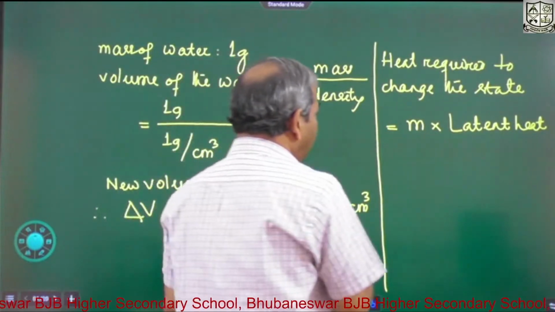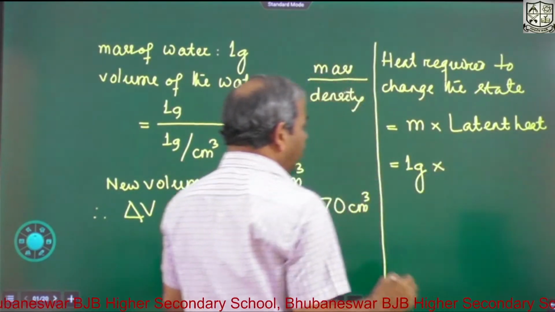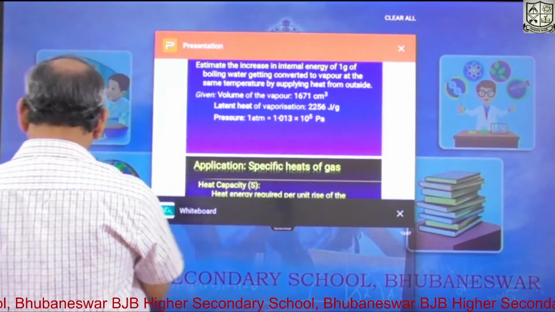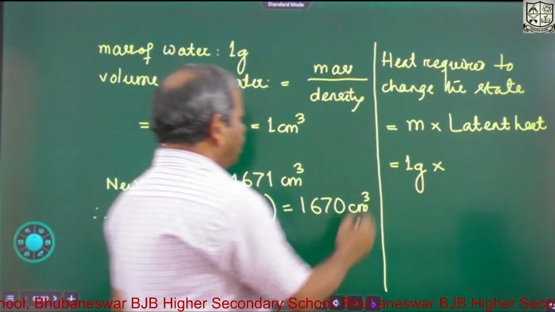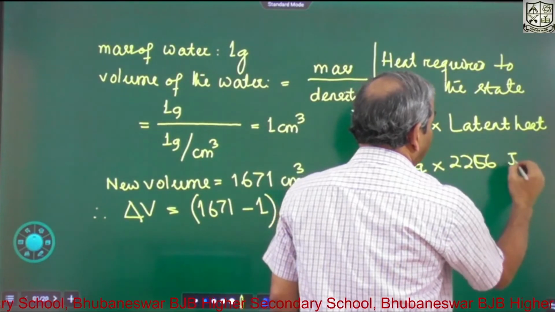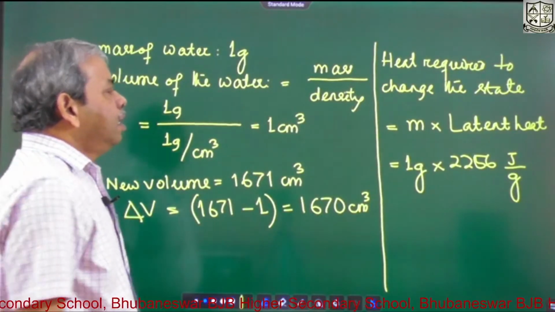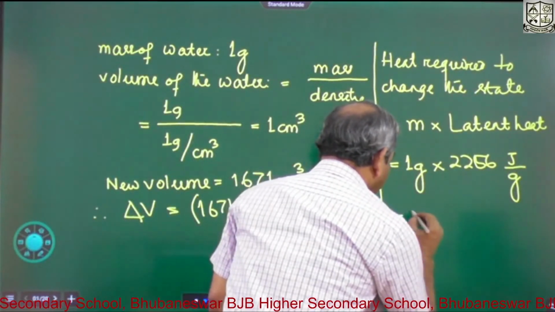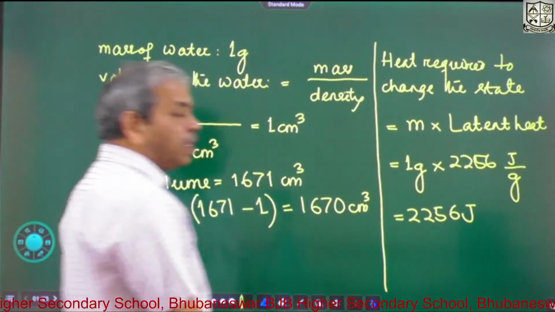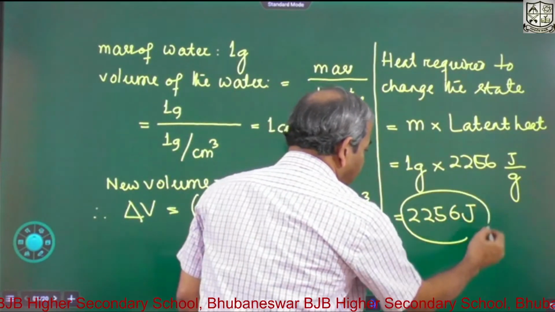So let us see how much it is. The mass is 1 gram. And how much is the latent heat given to us? 2256 joule per gram. This is the heat required, so gram cancelled. So it is 2256 joule, which is the heat given to 1 gram of water.